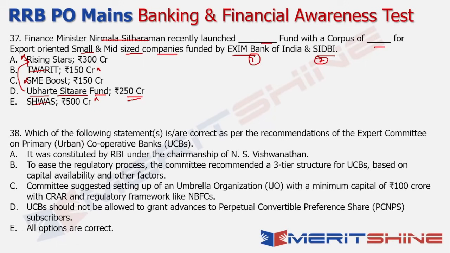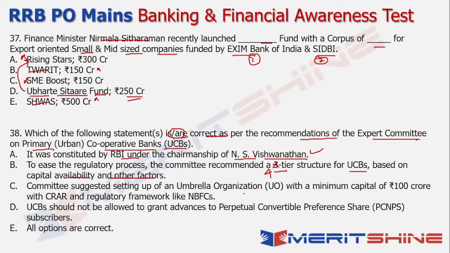Now next up, which of the following statements is or are correct as per the recommendations of the expert committee on the primary urban cooperative banks? So these are latest guidelines that the RBI recently released. Now the first statement, which says that it was constituted by RBI under the chairmanship of NS Vishwanathan, who happens to be a former deputy RBI governor. Yes, this is correct. To ease the regulatory process, the committee recommended a 3-tier structure for your urban cooperative banks based on capital availability and other factors. Well, technically the statement is correct. The only problem here is it was not a 3-tier structure, it was a 4-tier structure.